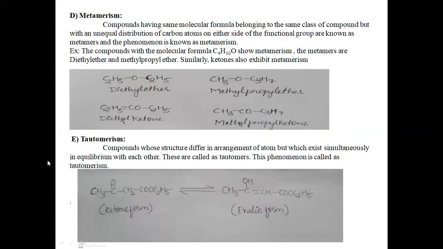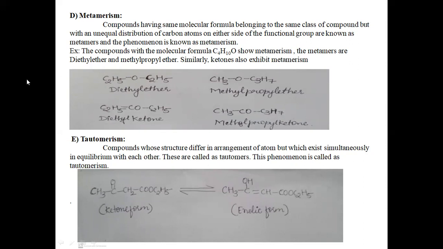And the next type is metamerism. Compounds having the same molecular formula belonging to the same class of compound but with an unequal distribution of carbon atoms on either side of the functional group are known as metamers, and the phenomenon is known as metamerism.